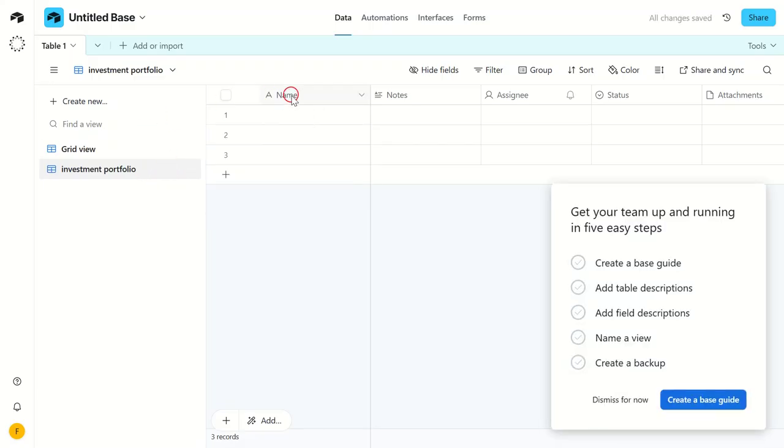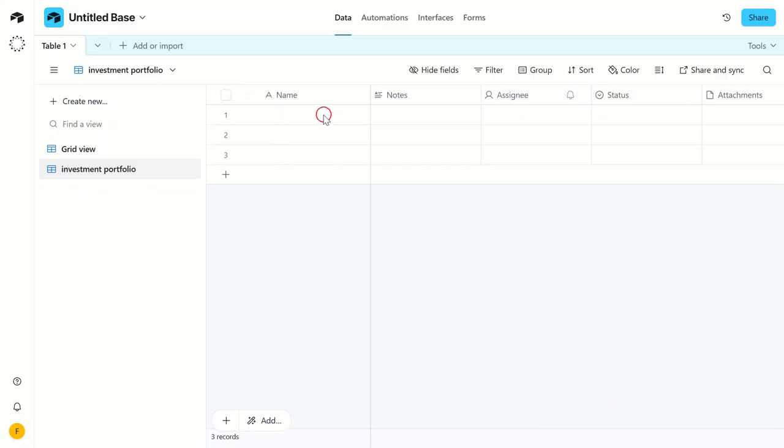Next up, let's add columns to our table. These will represent all the data we want to track for each investment. You might want to include columns like fund name, purchase date, number of shares, purchase price, and current price. You can even add a formula to calculate the total value of each investment and the total profit or loss. This helps us because it provides a real-time snapshot of our investment performance, which is crucial for effective decision-making.